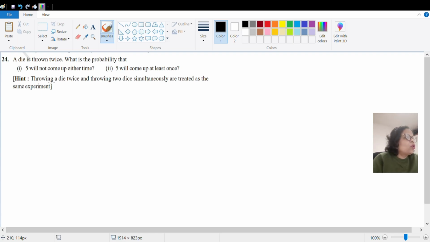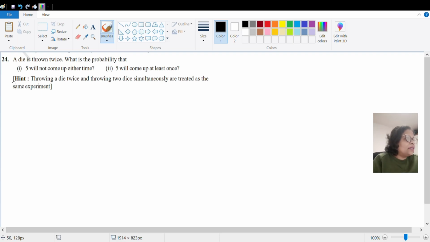A hint is given: throwing a die twice or throwing 2 dice simultaneously are treated as the same experiment. This I have told you in the first introductory concept lecture of probability. You just go and see this. Whether you toss three coins or dice simultaneously, or one twice or one thrice, it is the same thing.